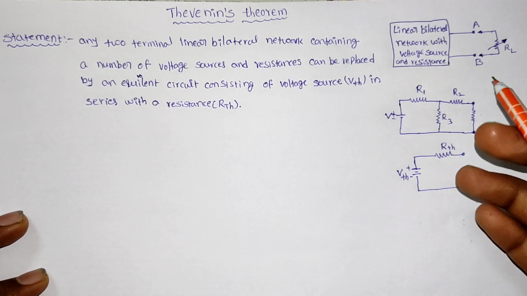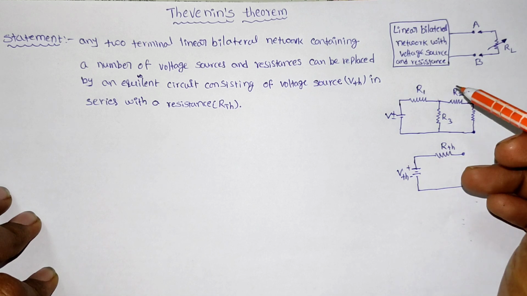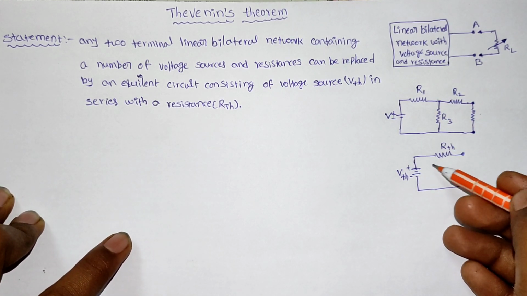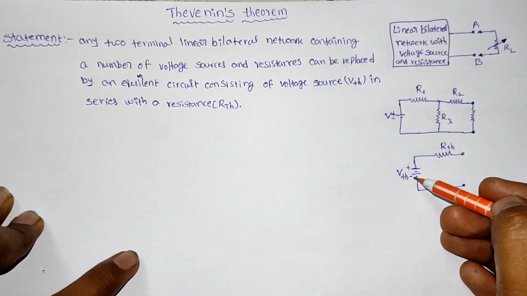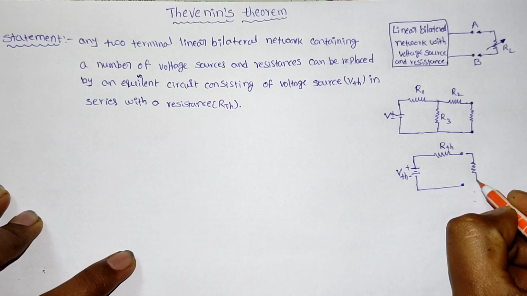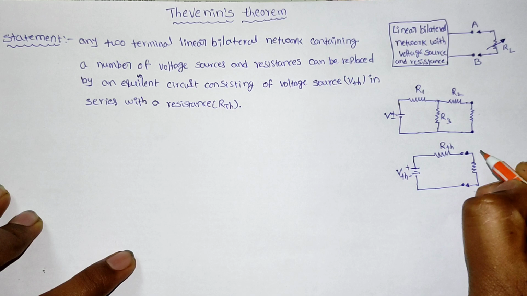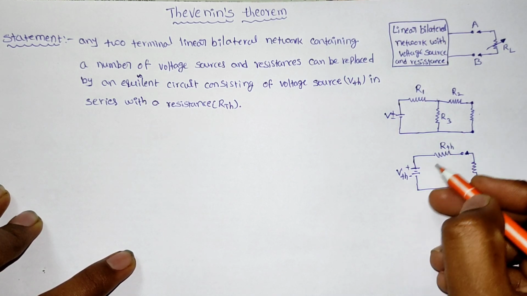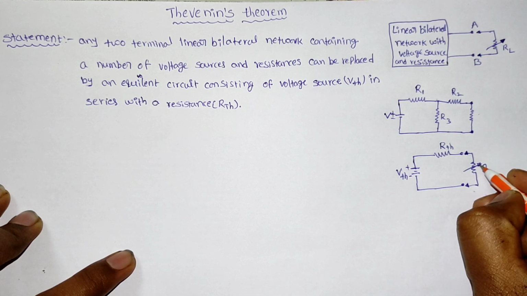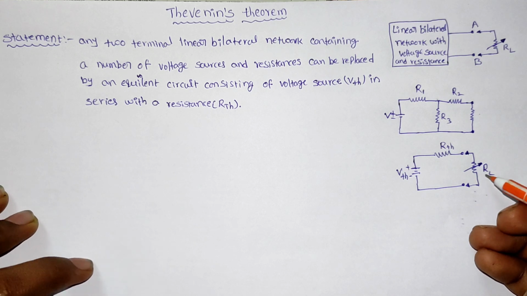Our target is to reduce any complex linear bilateral network like this to a simple series circuit, VTH in series with RTH. Here this is the load resistance. There is no need to recalculate the entire circuit. Like this we will form our circuit with the load resistance. We have to calculate the voltage and current across this load resistance.